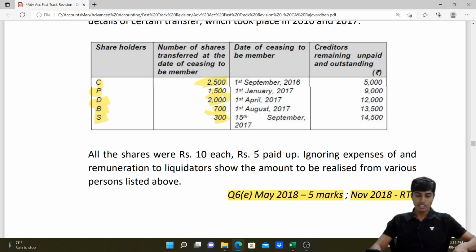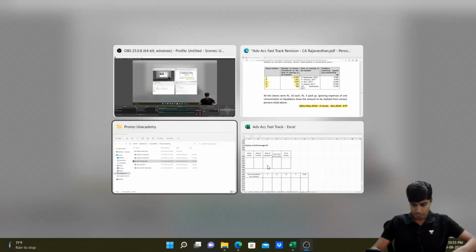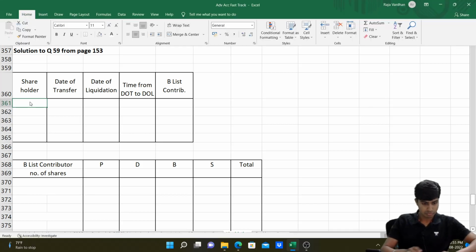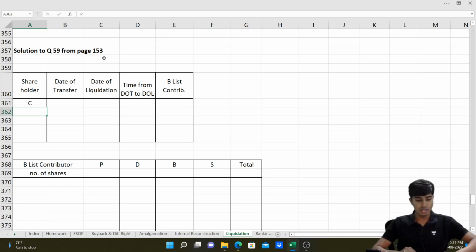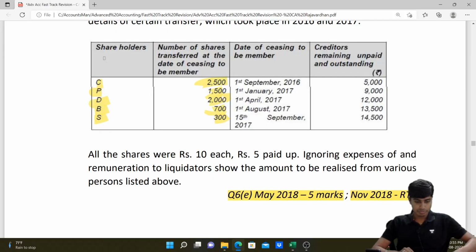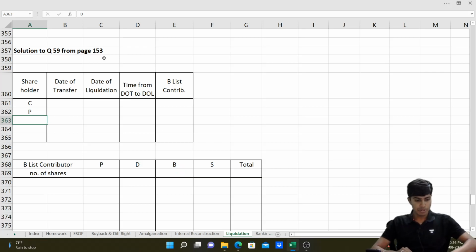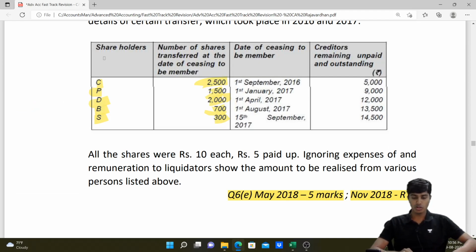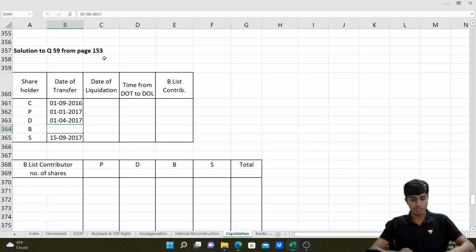Okay, guys, fantastic. So come on, let's first prepare that statement identifying B-list contributors. So shareholders C, PDBS, and the dates of transfer are 1st of September, 1st of January, 1st of April, 1st of August, and 15th of September.